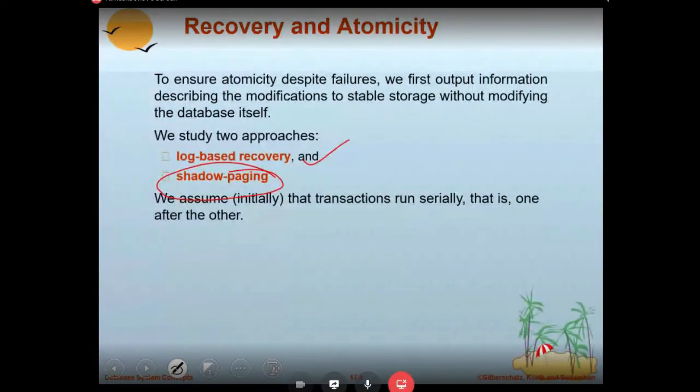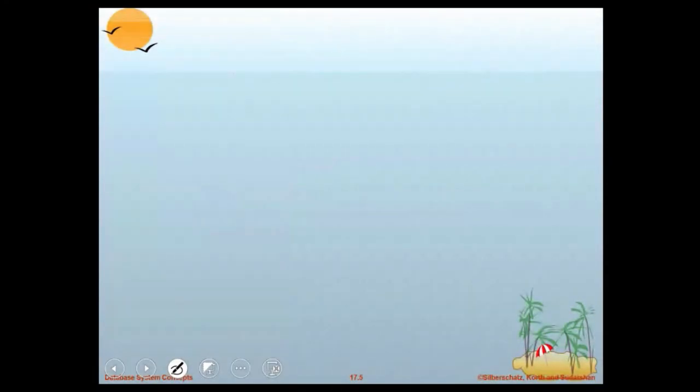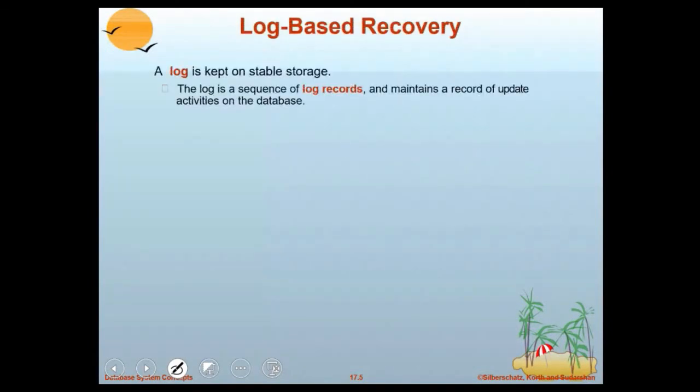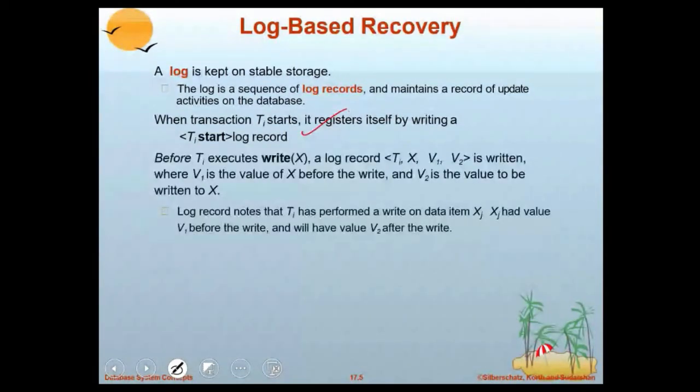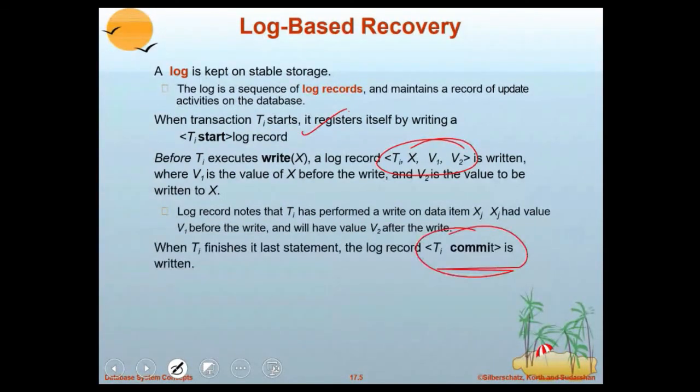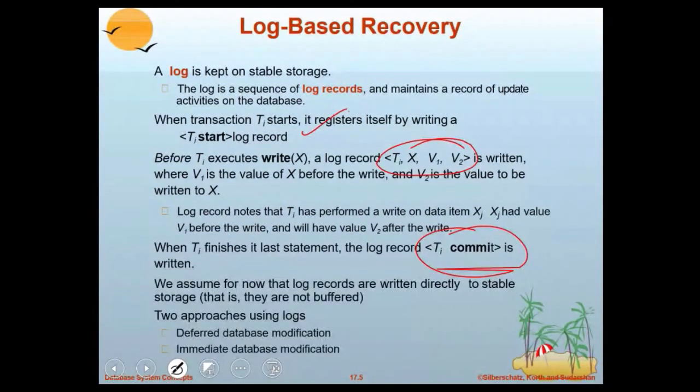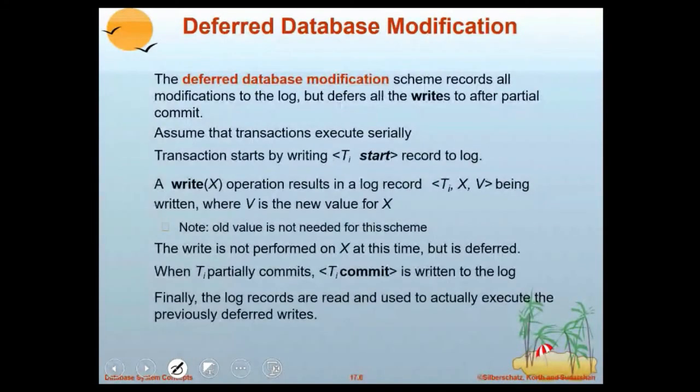What is a log? A log is nothing but a record which maintains information about the transactions and their activities. Mainly, three log records are important, called start, update, and commit log. And we have two techniques based on this log: immediate database modifications, and deferred, which we call delayed database modifications.